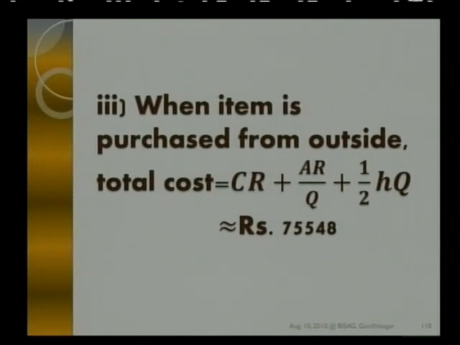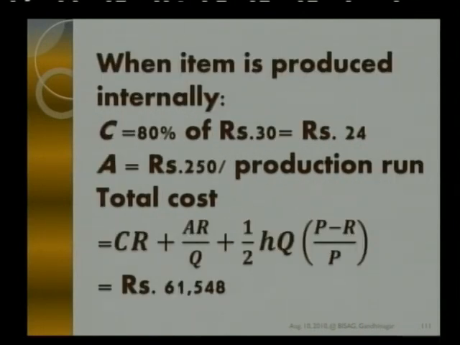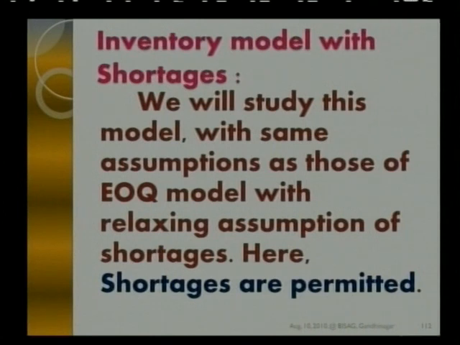Now when the item is purchased from outside, the total cost associated with that is 75,548 rupees over there, and the total cost associated when the product is produced internally turns out to be 61,548 rupees. Because here purchase cost is 80% of the rupees 30. That is, purchase cost is getting reduced by 24 rupees. If he purchases from an outside source, he will have to pay 30 rupees, and if he produces internally, he will save 6 rupees on it. So 20% discount will be there, right?